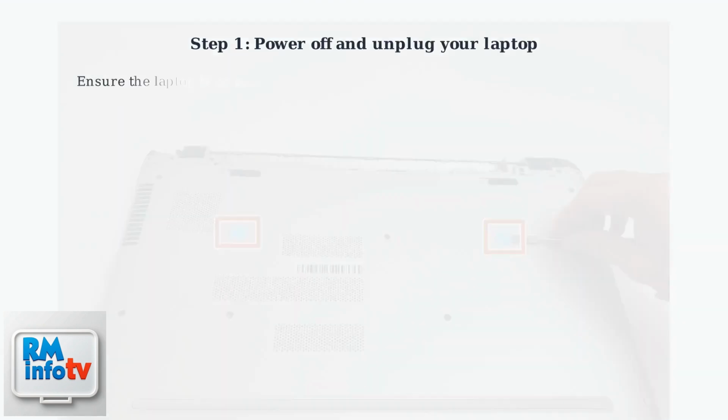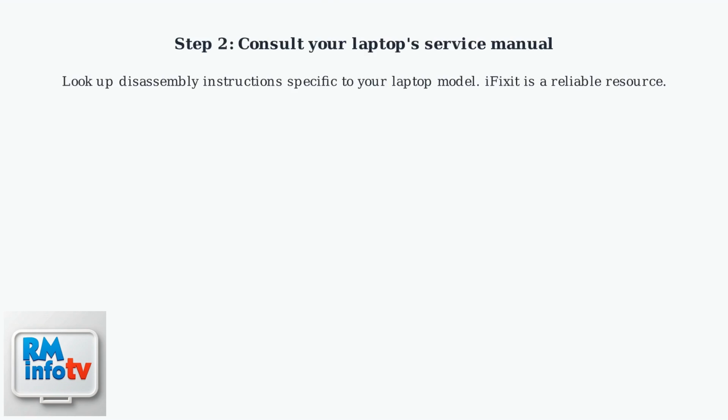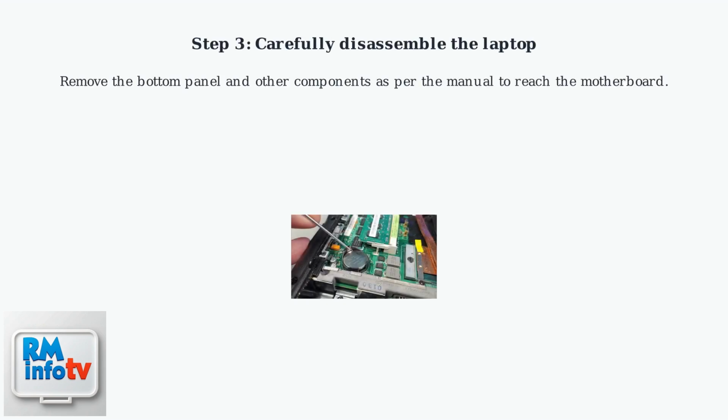Begin by completely powering off your laptop and unplugging it from any power sources to ensure safety during the replacement process. Next, consult your laptop service manual for model-specific disassembly instructions. Websites like iFixit provide detailed guides for safe access to internal components. Carefully disassemble the laptop following the service manual steps. This typically involves removing the bottom panel and other components to access the motherboard safely.